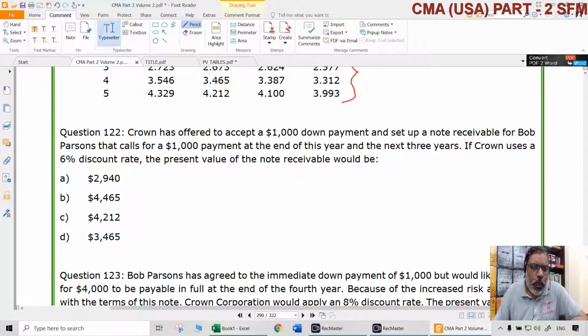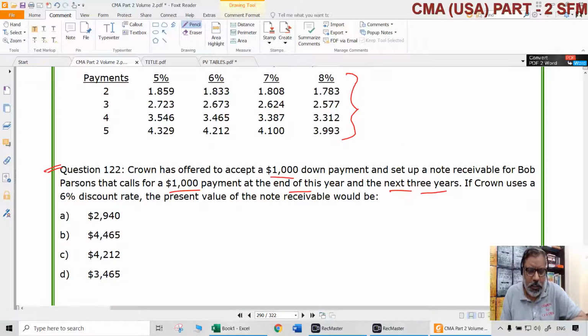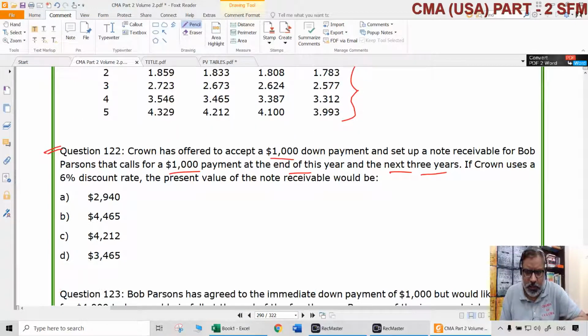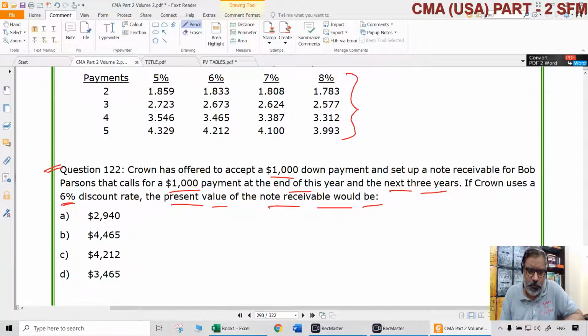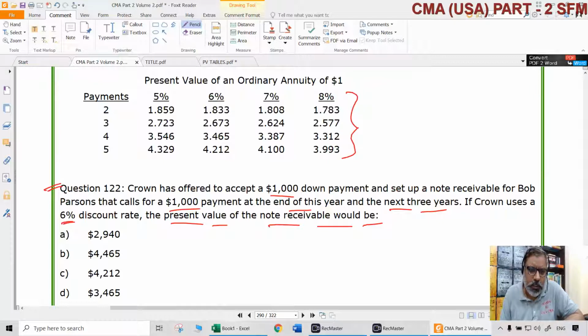Now, the first question is: Crown has offered to accept a $1,000 down payment and set up a note receivable for Bob that calls for a $1,000 payment at the end of this year and the next 3 years. If Crown uses a 6% discount rate, what is the present value of the note receivable? So there is a note that is going to be receivable, which calls for a $1,000 payment at the end of this year and the next 3 years also. And 6% is the discount rate that we are talking about.